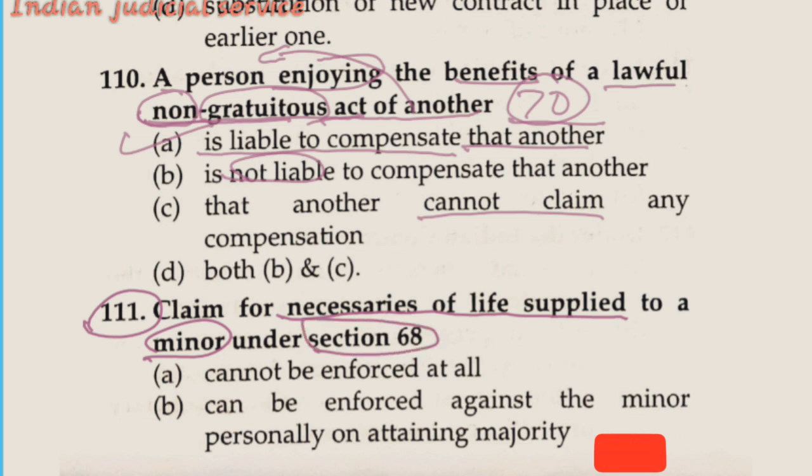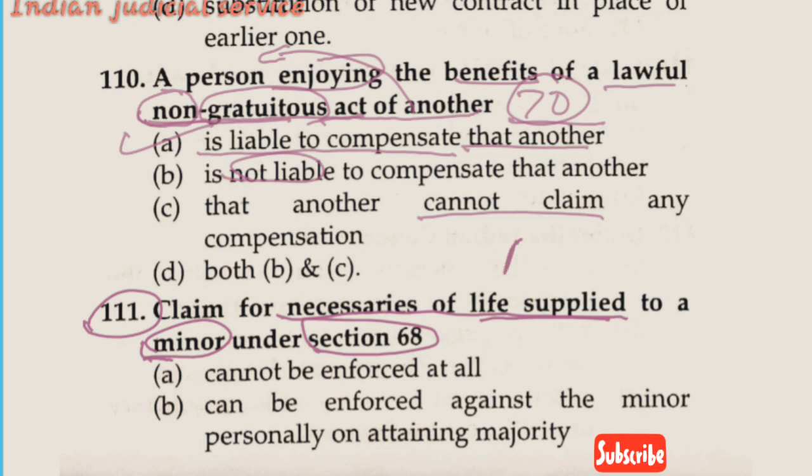Section 68 deals with the claim for necessaries of life supplied to a minor, meaning an incapable person. Incapable persons include a minor as well as a person of unsound mind or any other person who is incapable of maintaining himself or herself. In that case, any person who provides the necessaries of life supply, such person who has furnished such supplies is entitled to be reimbursed from the property.